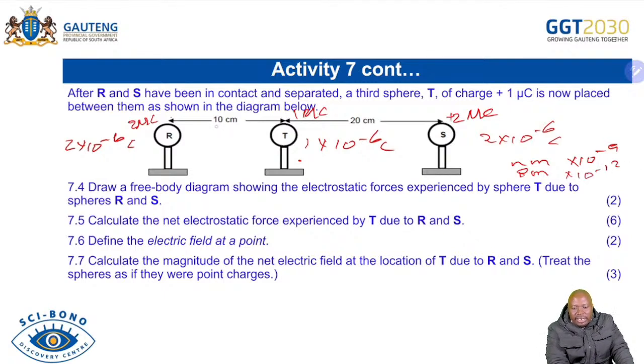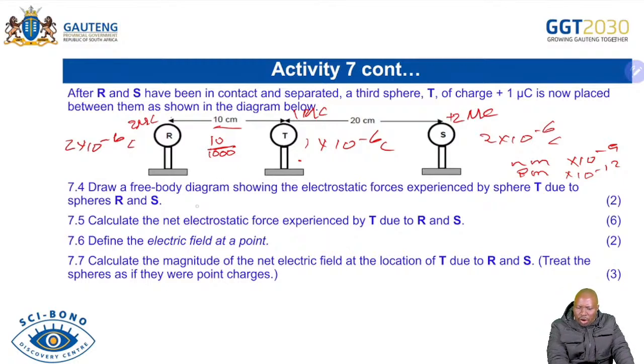Look at our distance there between R and T. They're saying 10 centimeters, but you know that the correct SI unit for distance must be meters. So you must be able to say, okay, centi, I'm going to divide there by 100. It's very important that you know that if it was milli, you will divide by 1,000. So don't forget that convention, because you will lose marks based on your conversions.